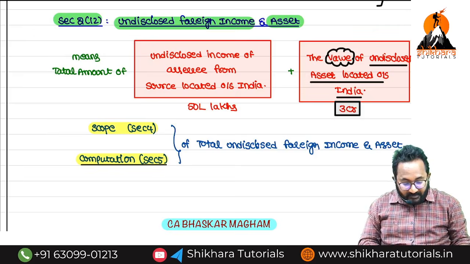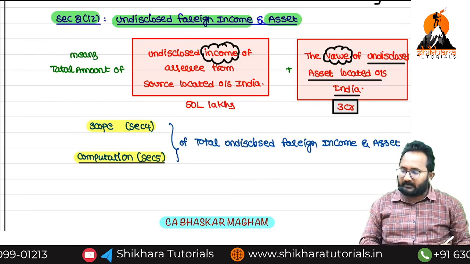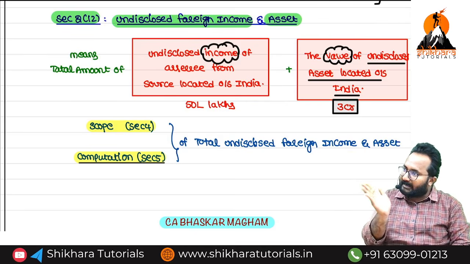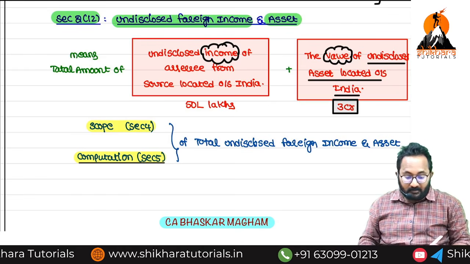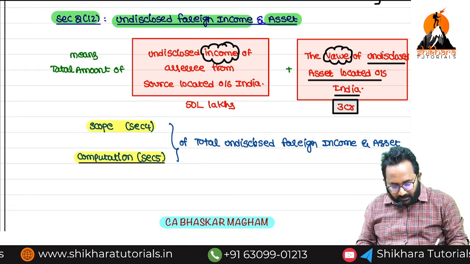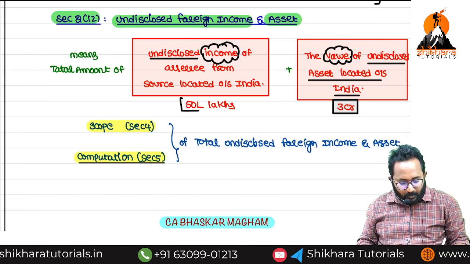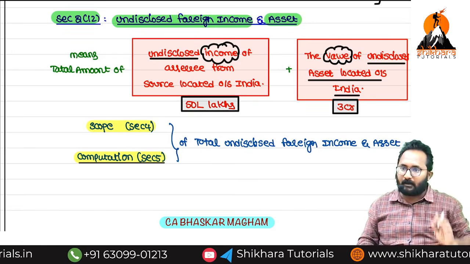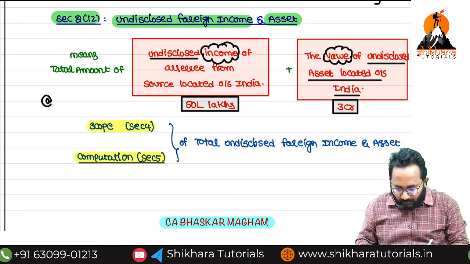From this asset we are generating some income, for example rental income, dividend income, etc. If you hold debentures, you also get debenture interest. That income is also undisclosed. So this total amount is called undisclosed foreign income and asset, and on this value we are required to apply 30%.